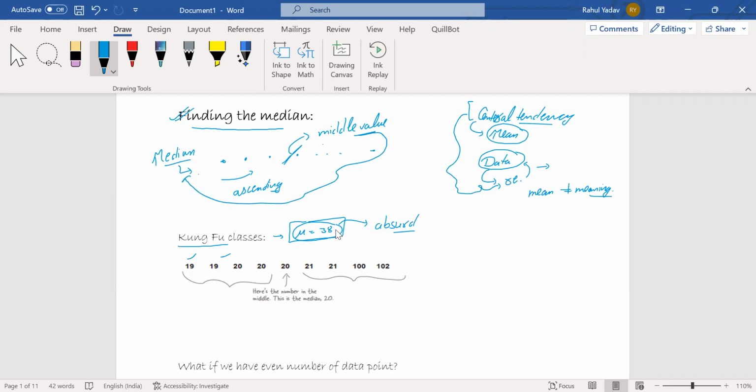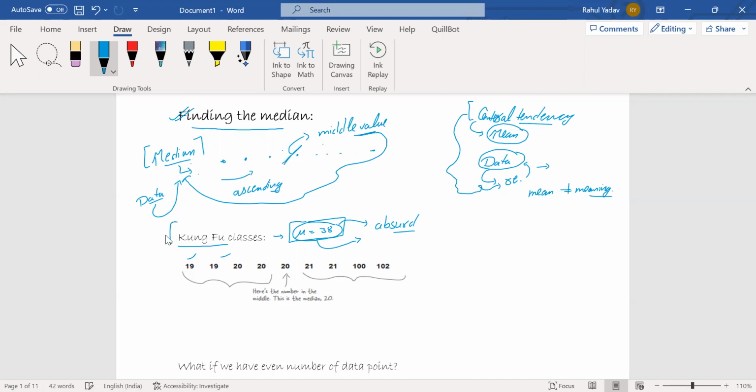So when our mean becomes an absurd value, we go for median so that we can make some appropriate decision regarding this data. We can get a representative value for the data, and in this particular case that will be the median. Okay, so we know how to calculate the median. Median is technically the middle value.